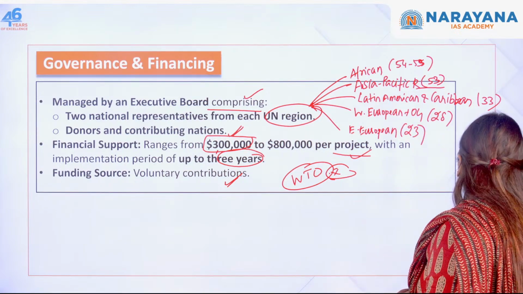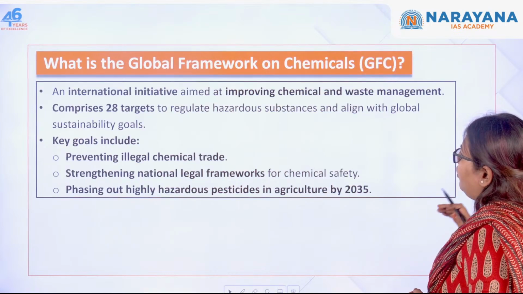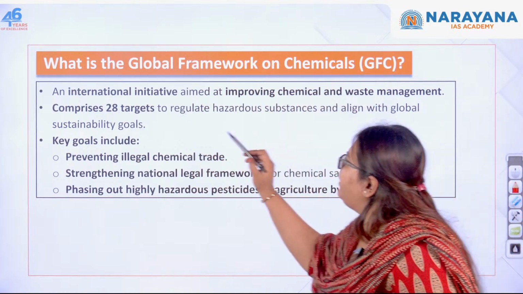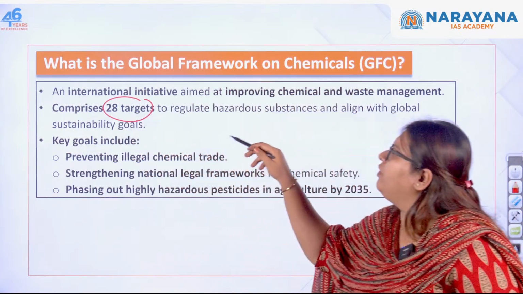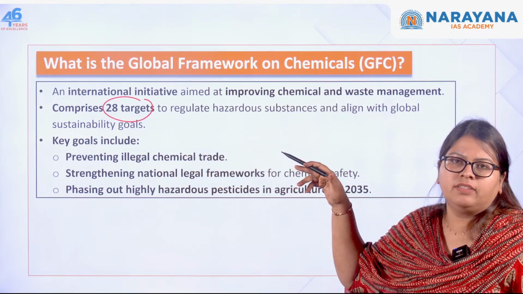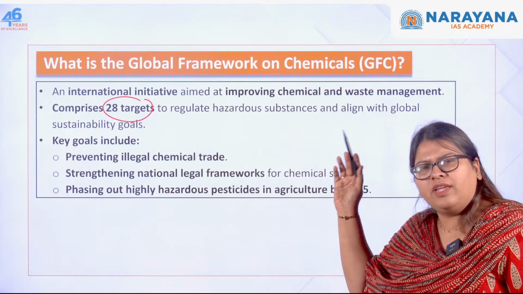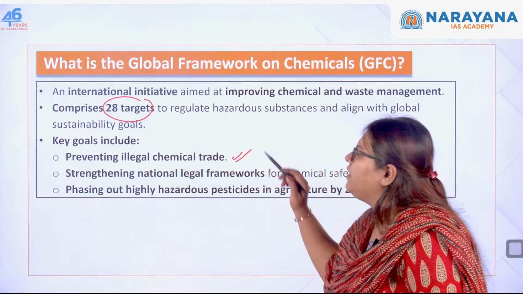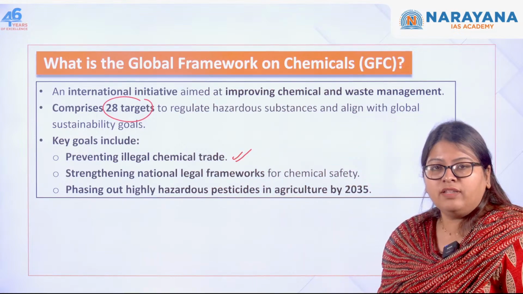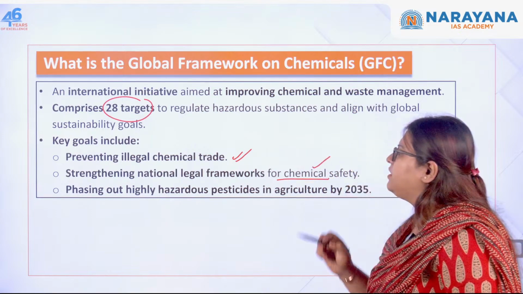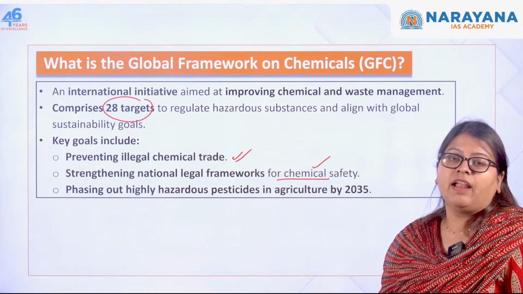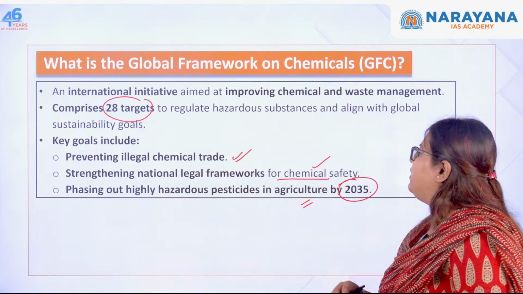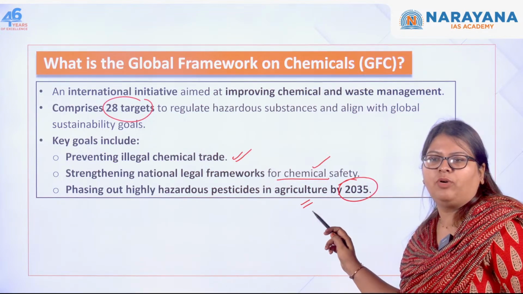So now moving forward, let us see. It consists of 28 targets, okay? So you need to know it has 28 targets, and since it focuses on chemical waste and management, it's all very general. So it definitely focuses on illegal chemical trade and also on strengthening the national legal framework for chemical safety. And finally, it aims at phasing out the highly hazardous substances in agriculture by the year 2035. This is very important, okay?